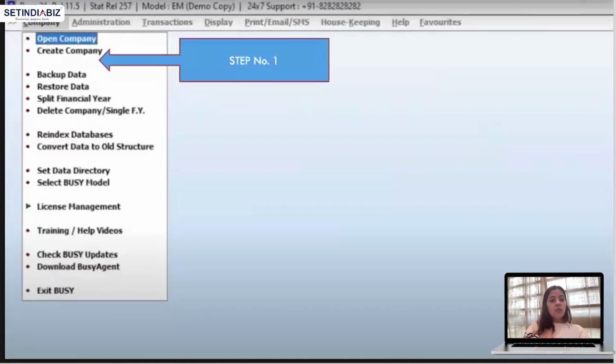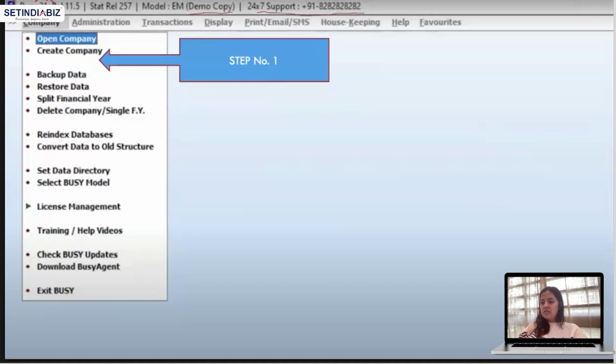So this is how busy accounting software looks like. If you can see on the top, it is busy 21. So of course, yes, the softwares have been updated with minute changes, and we are having the screen of busy 21 software, and it's a demo copy. It's not the final official version. There is a support number also mentioned on this busy accounting software.